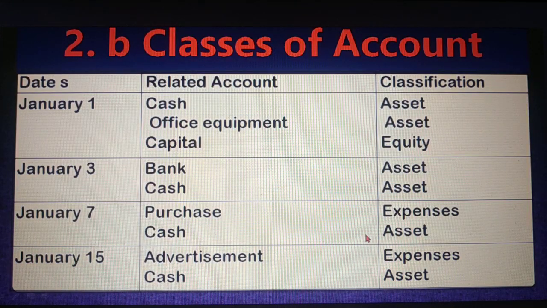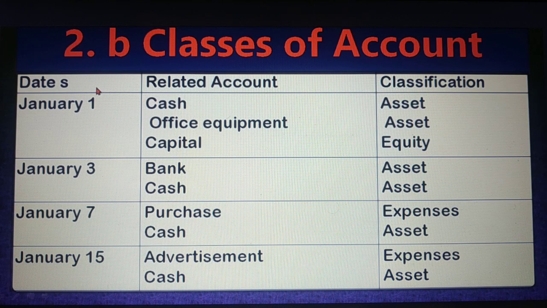Now requirement B, dear student, classes of account. Earlier we have discussed classes of account. You know there are 5 types of account: asset, liability, income, expense, equity. So student, come to the classes of account. Date 1, the transaction is that started business. Before doing classes of account, we need to find the related account, then we will write classes of account. So look at the format. At first you have to write the date, then whatever account is related with the transaction, then we will classify it. This is our requirement.